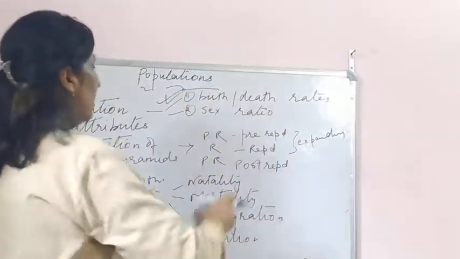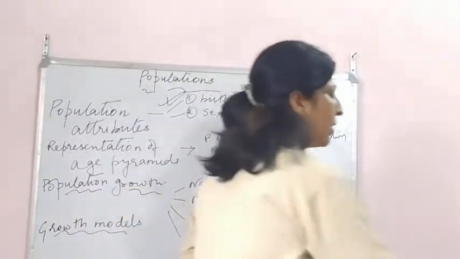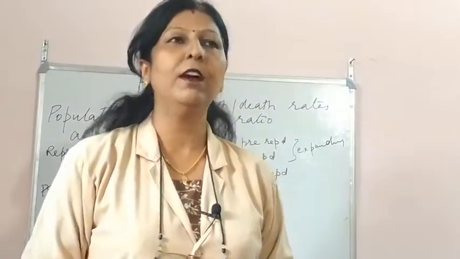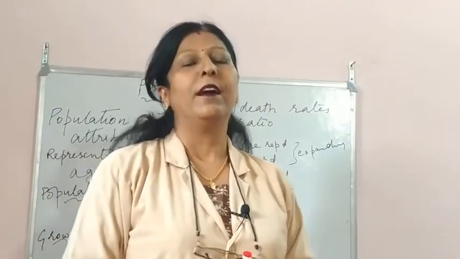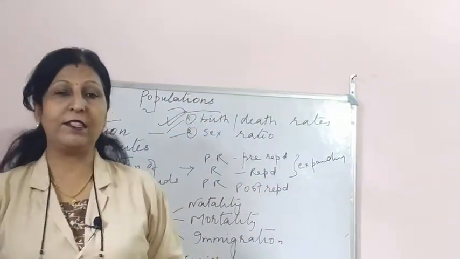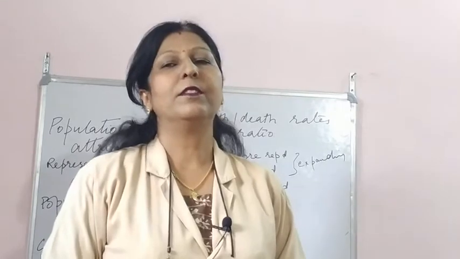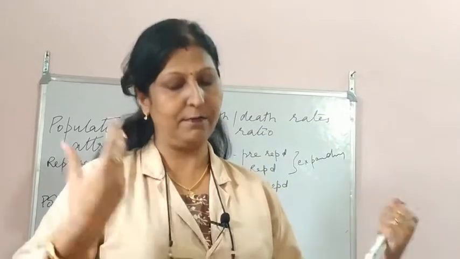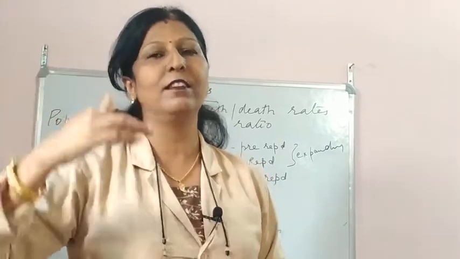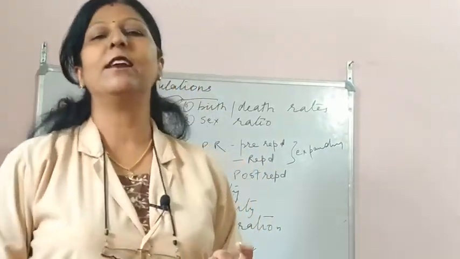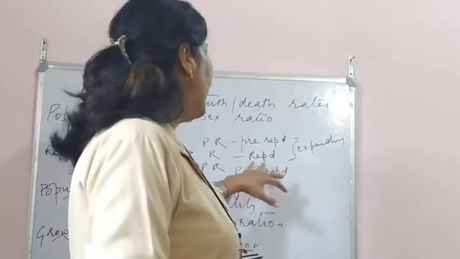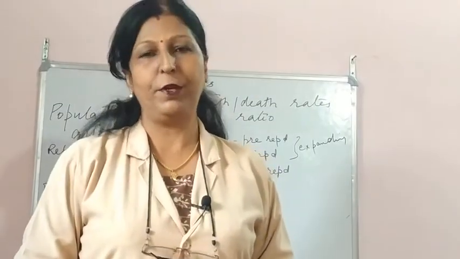Next is the sex ratio. Once upon a time the females were more, but due to female infanticide, the girl child being killed before birth, the number of girls is decreasing and the number of boys is increasing. In your textbook, it is as per the time when it was printed. Due to that, definitely it also affects the population, isn't it?